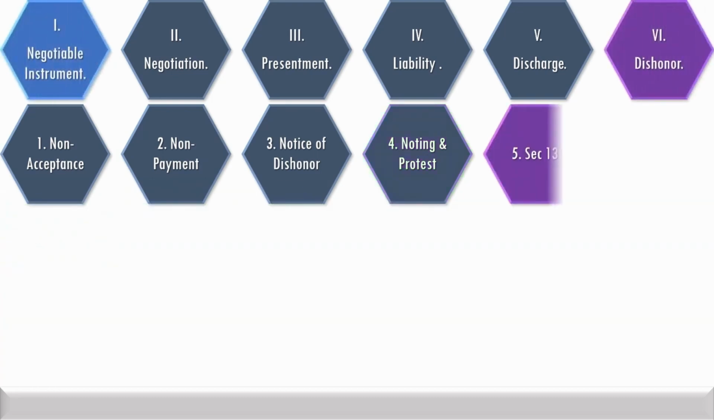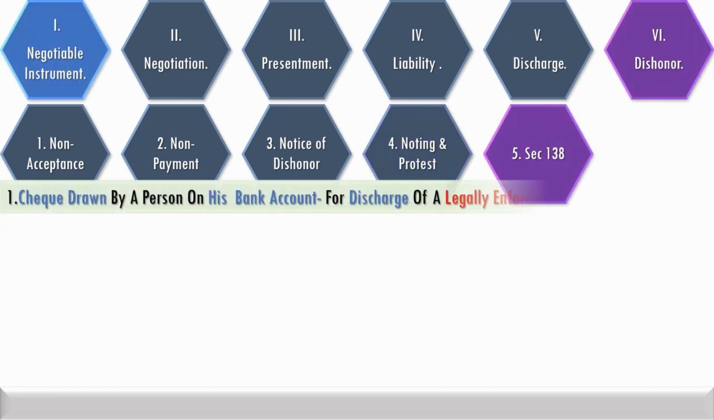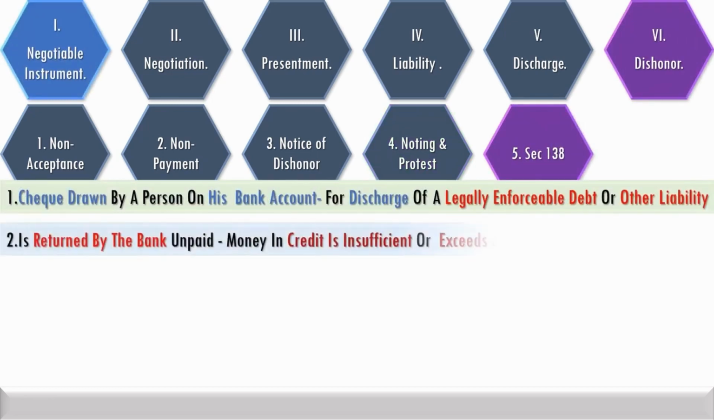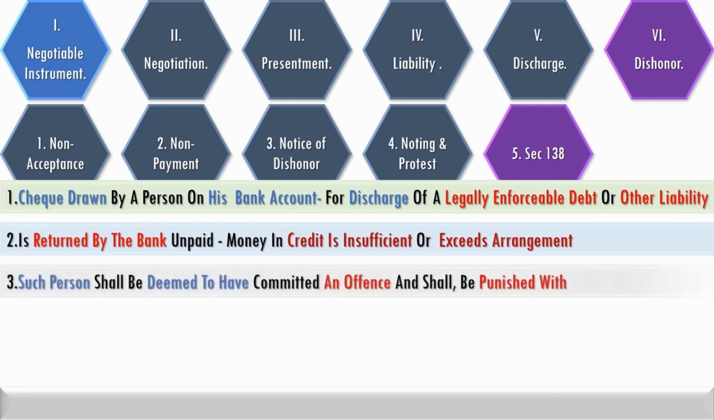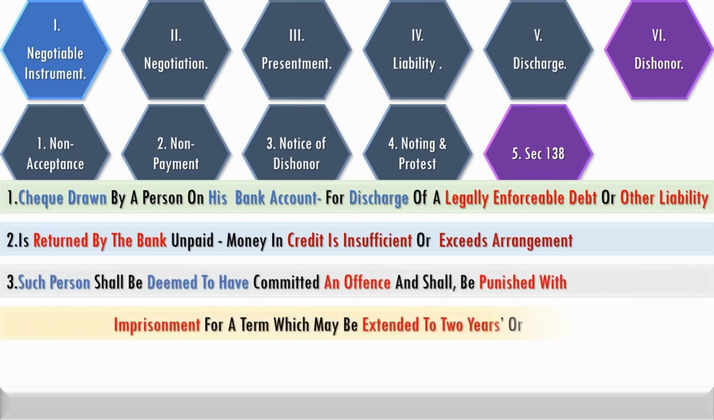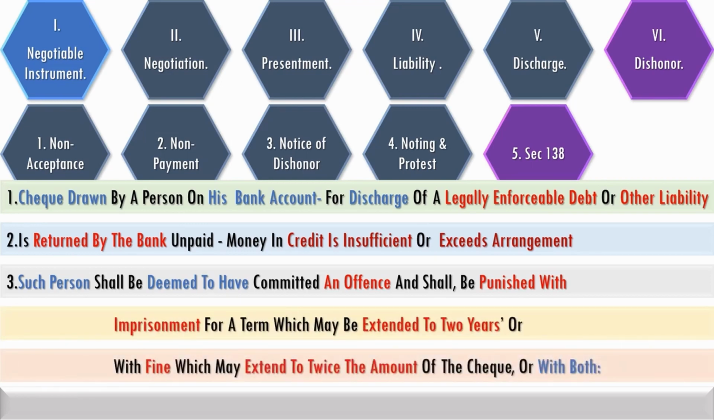Remedy under section 138 is available when the check drawn by a person is for discharge of a legally enforceable debt or other liability and is returned by the bank for reasons of credit not sufficient or exceeds arrangement. Such person shall be deemed to have committed an offence and shall be punished with imprisonment for a term which may extend to 2 years or fine which may extend to twice the amount of the check or with both.